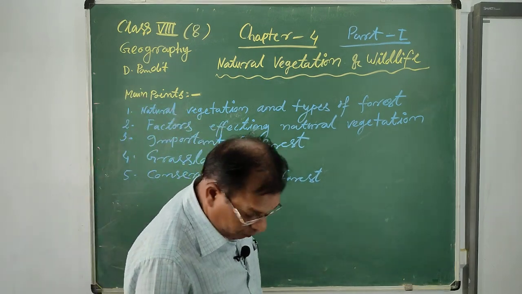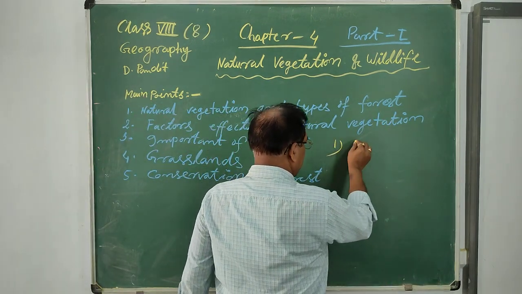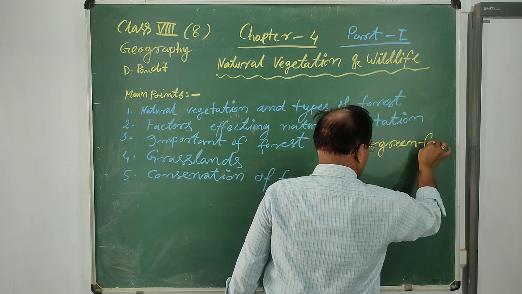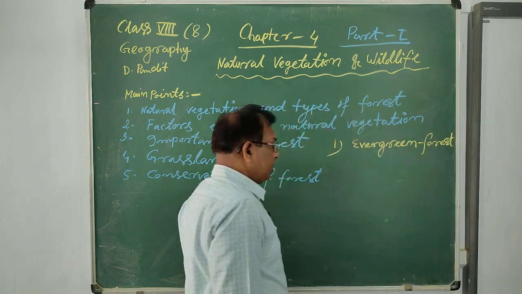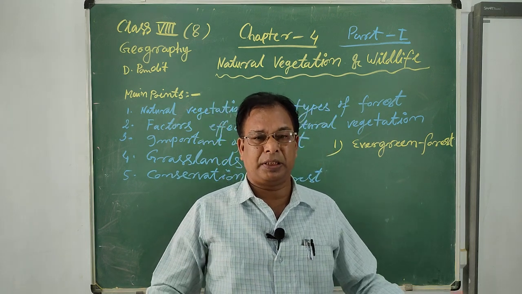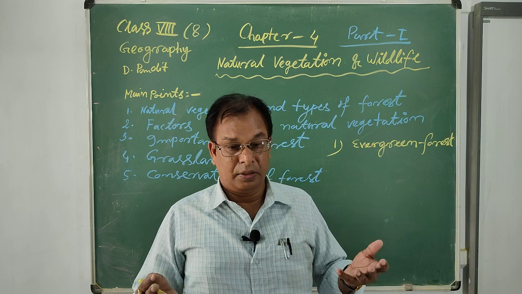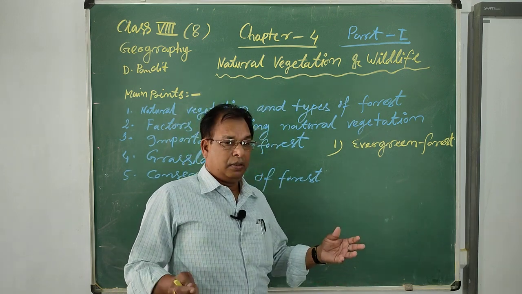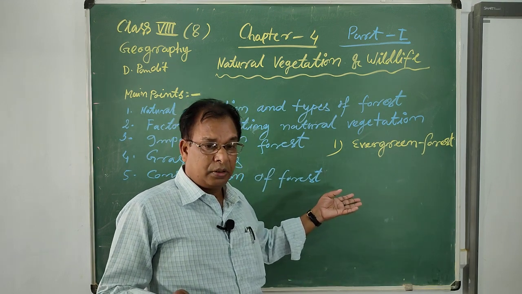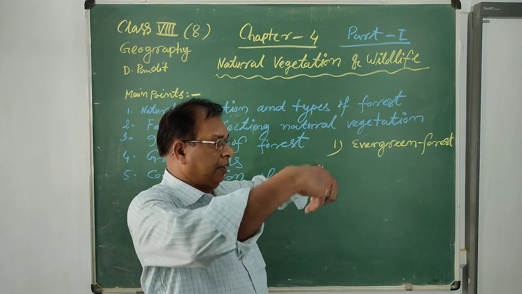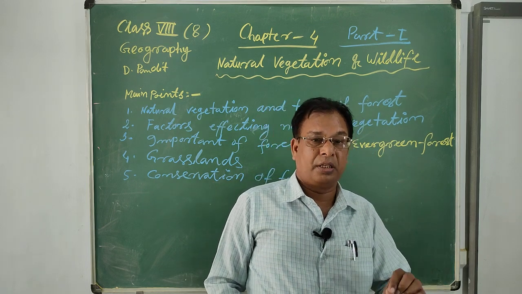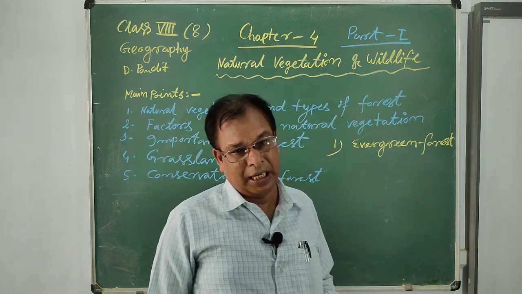First is the evergreen forest. Evergreen means trees, plants, creepers and plant species that grow by themselves over large areas but do not shed their leaves with the change of season.